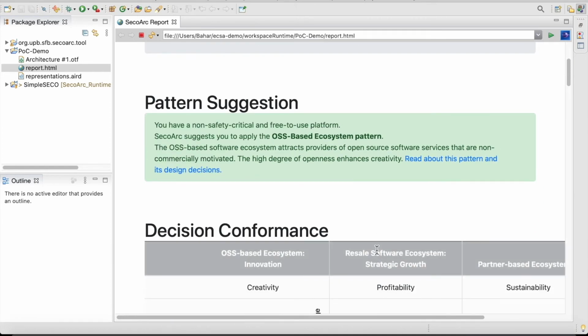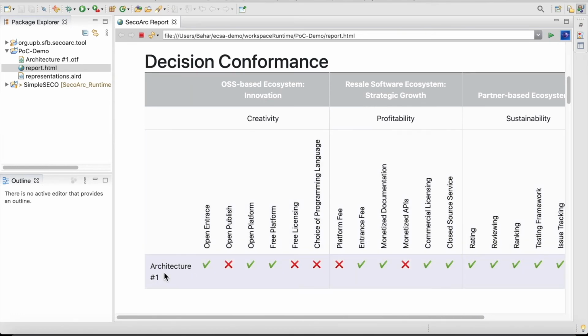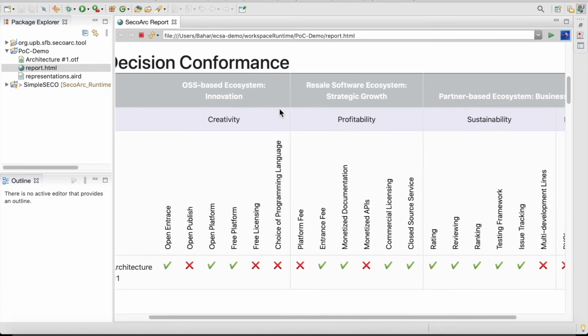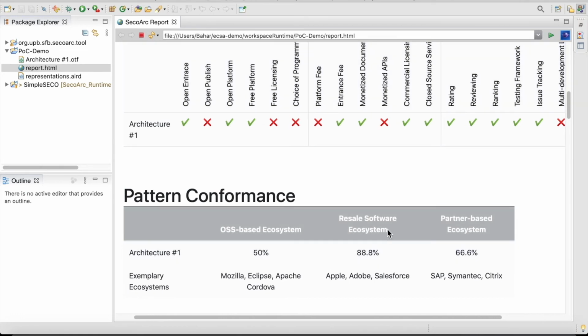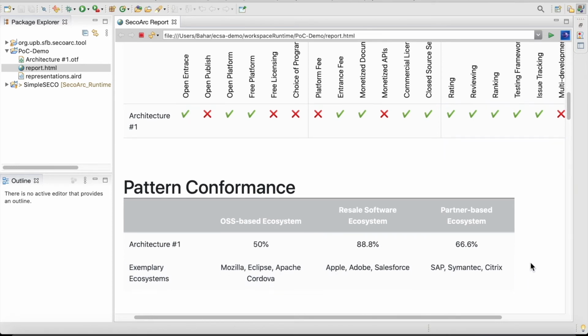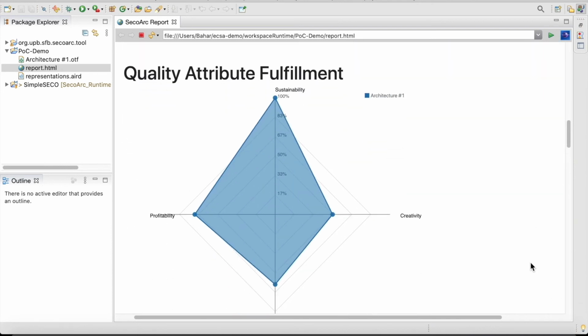The second part of results is about pattern conformance. Here, the design decisions made in the architecture are matched against design decisions of the patterns, and the platform provider can see to which extent the architecture matches each pattern. So in case of architecture 1, it matches best to the resale software ecosystem. The detail of this matching is also given to the platform provider, along with some exemplary ecosystems. So the platform provider can refer to real-world ecosystems and orient themselves during the process of decision making.